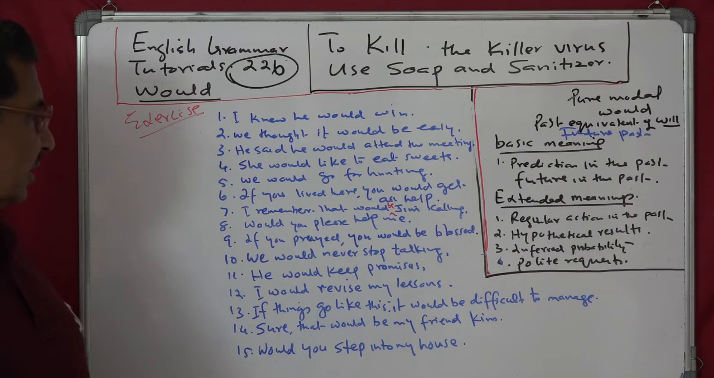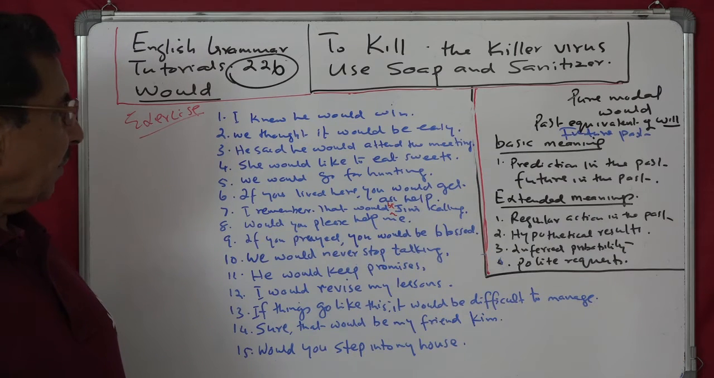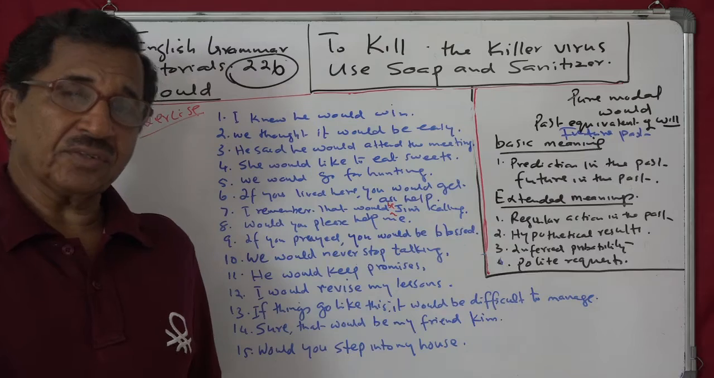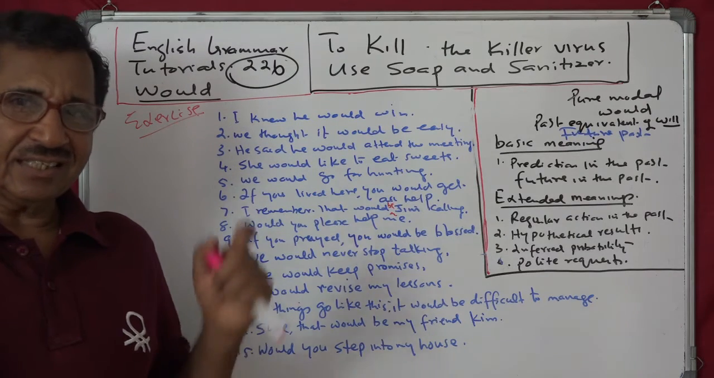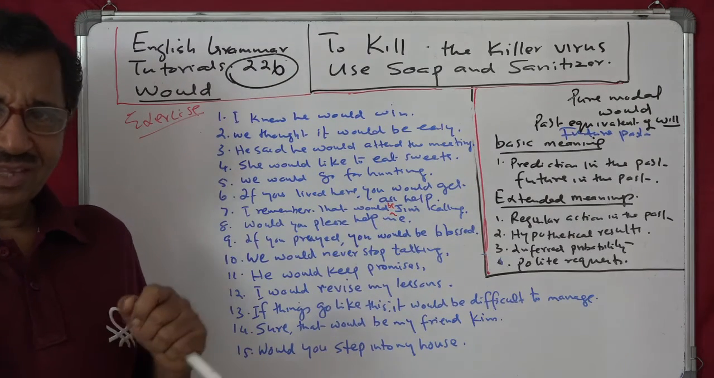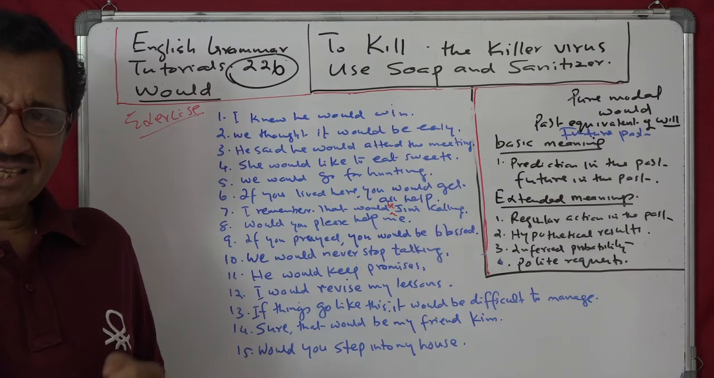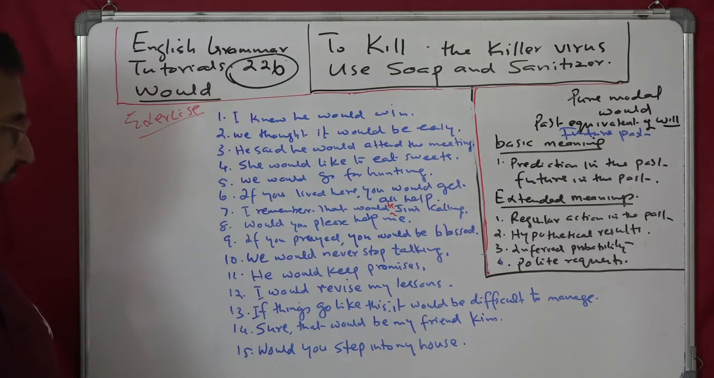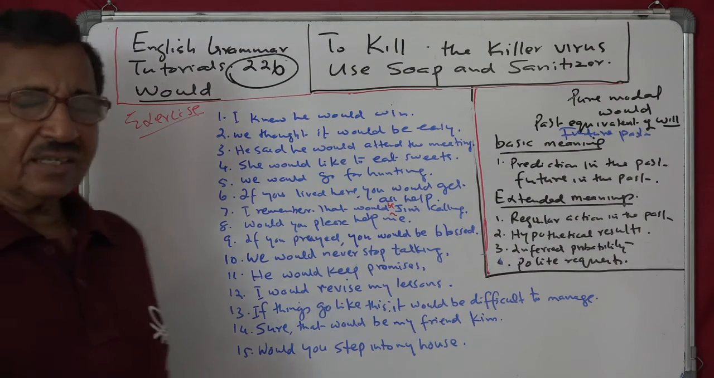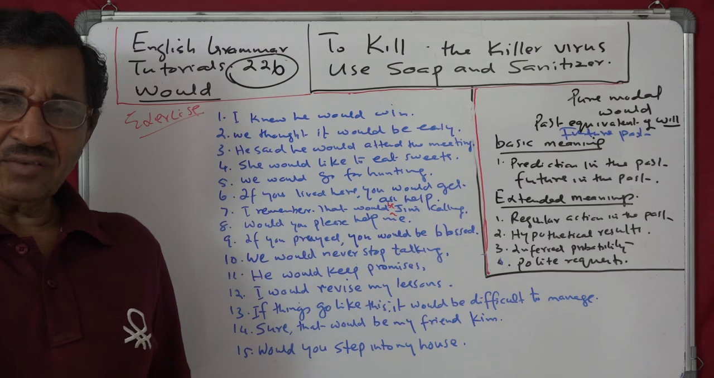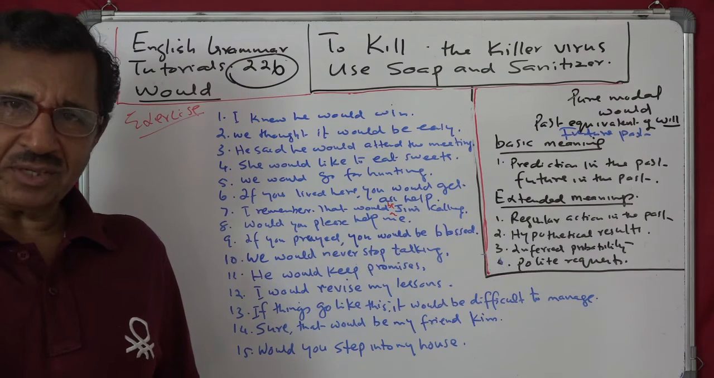And then next is eleven: he would keep promises. That is a regular action. That is the way he used to do. His nature is like that, he would keep promises. I would revise my lessons. Again, a regular action. When I was a student, I used to revise my lessons.